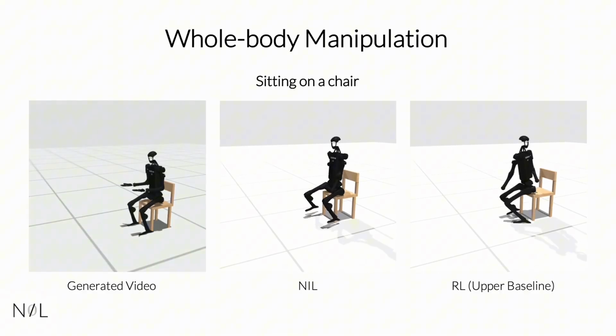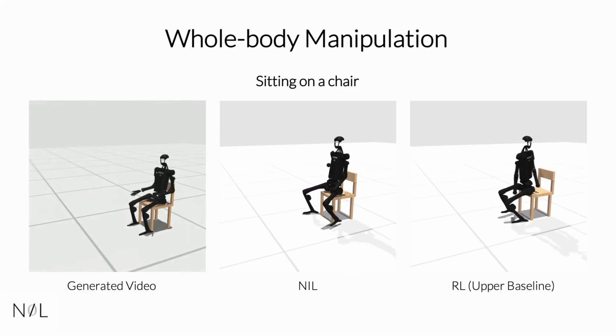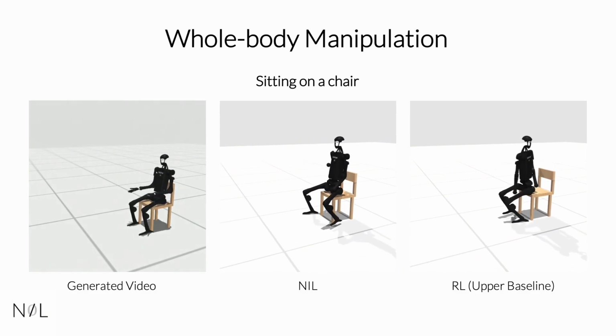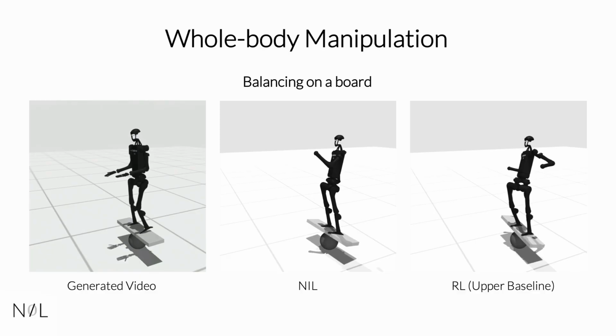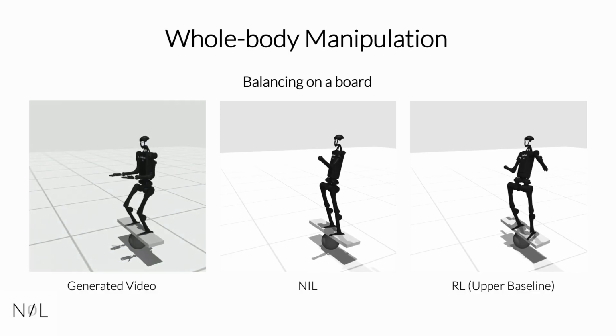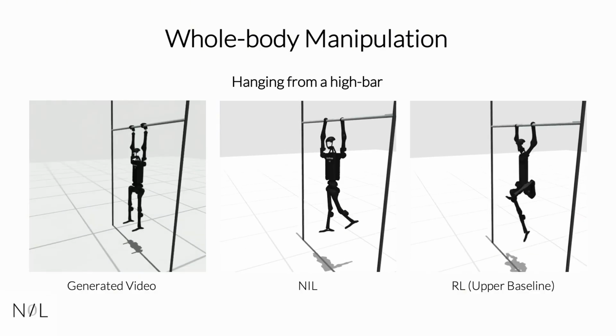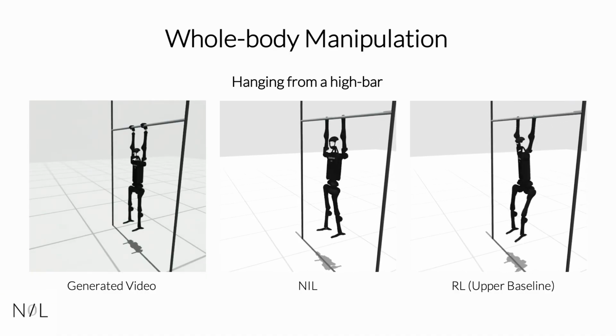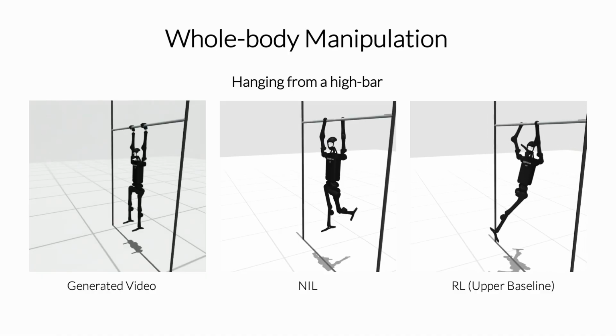Next, we test NIL on whole-body manipulation tasks. In the first task, NIL learns to sit on a chair from a single generated video. Next, NIL learns to balance on a board. Lastly, NIL learns to hang from a high bar. Overall, NIL matches the success rate of the reinforcement learning baseline and produces more natural behaviors in all tasks.